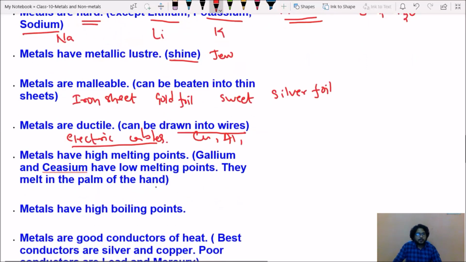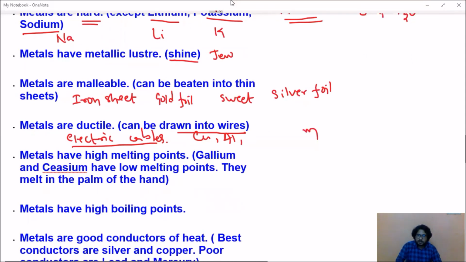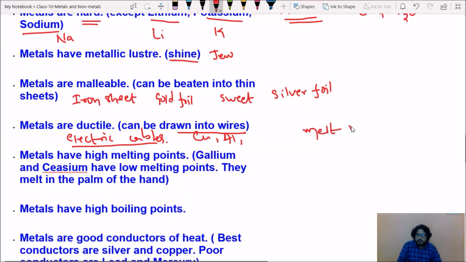Metals have high melting point. I told you, to melt any metal we need high temperature. But there are some exceptions. Gallium and cesium, these two metals have very low melting point. How low? In the sense that they melt in the palm of the hand. If those metals reach our body temperature, automatically they will melt.